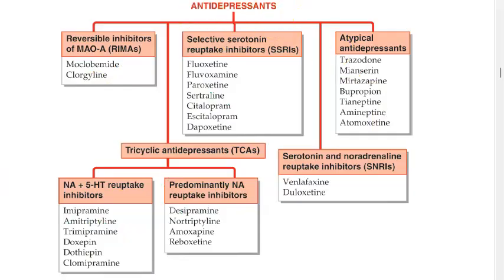So where are clomipramine and antidepressants? You can see these are antidepressants. Under that, here you have clomipramine, which is a tricyclic antidepressant, a noradrenaline plus serotonin reuptake inhibitor. They're talking about a high dose of clomipramine, but remember it should not cause toxicity. And they're talking about SSRIs, selective serotonin reuptake inhibitors. Example, fluoxetine, you can remember.